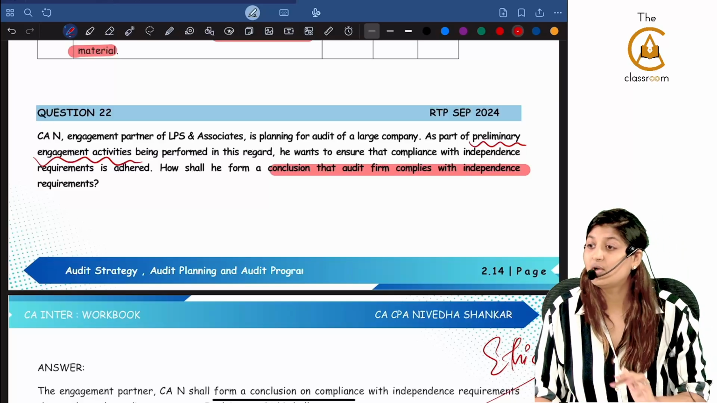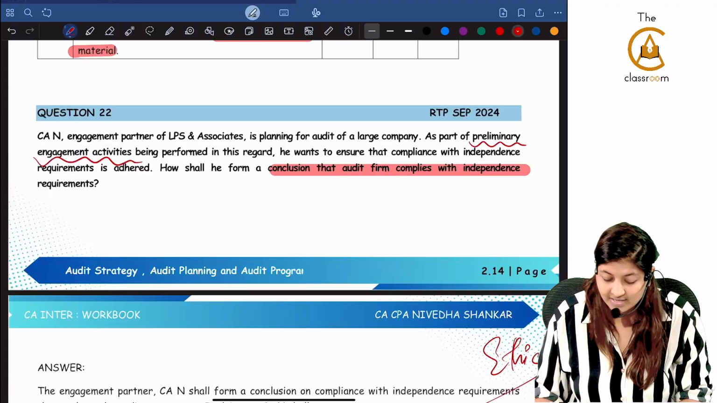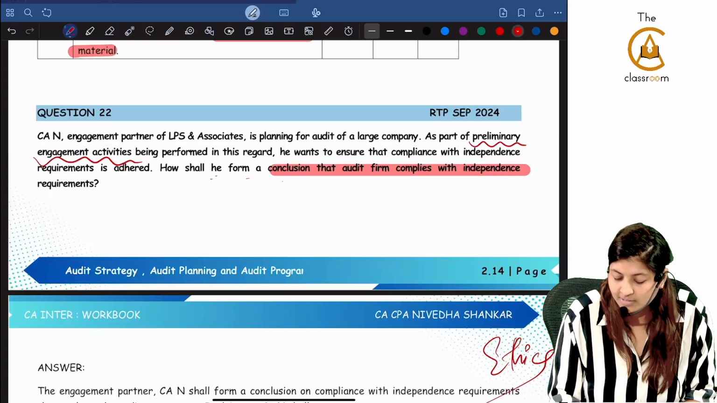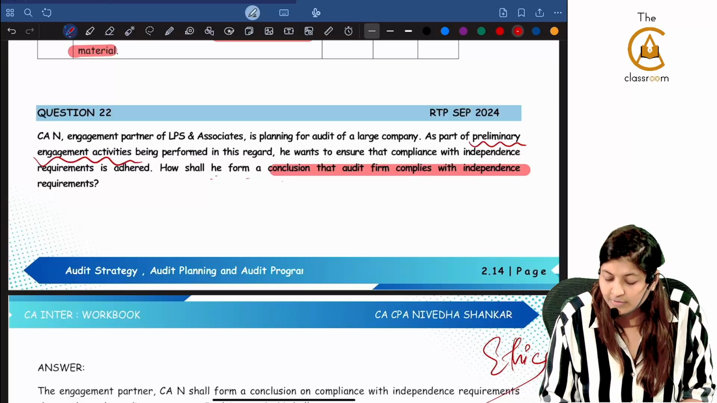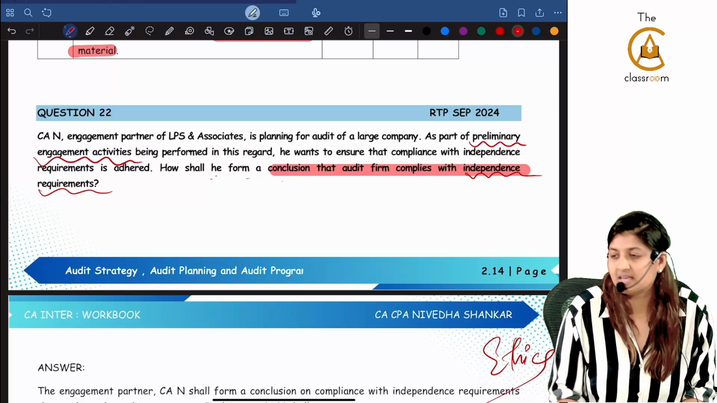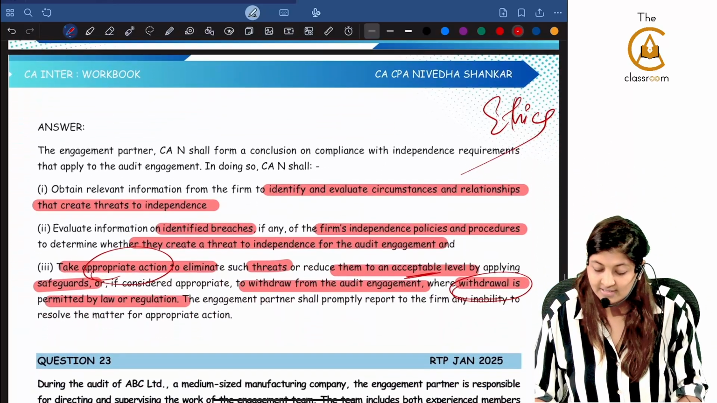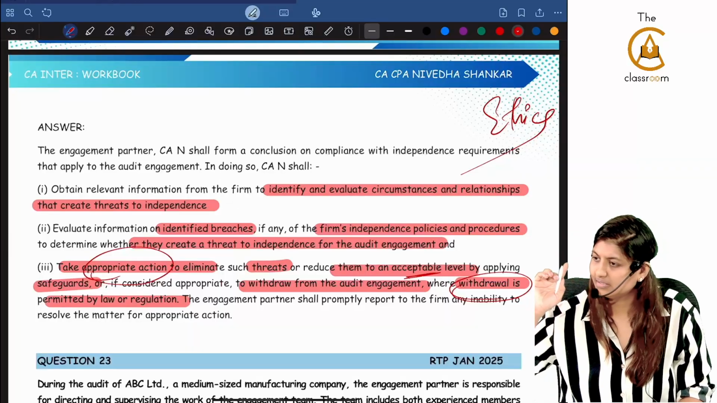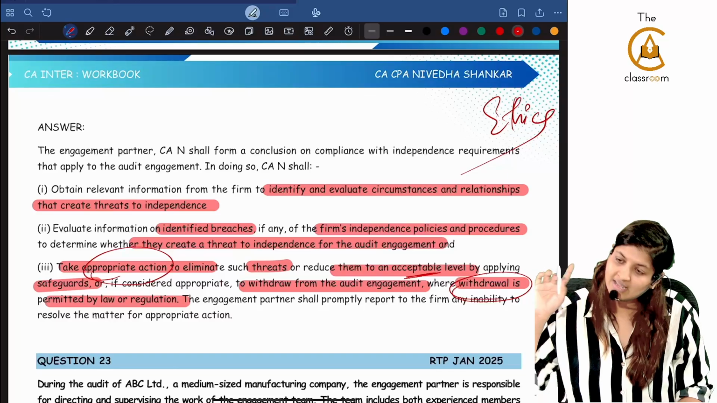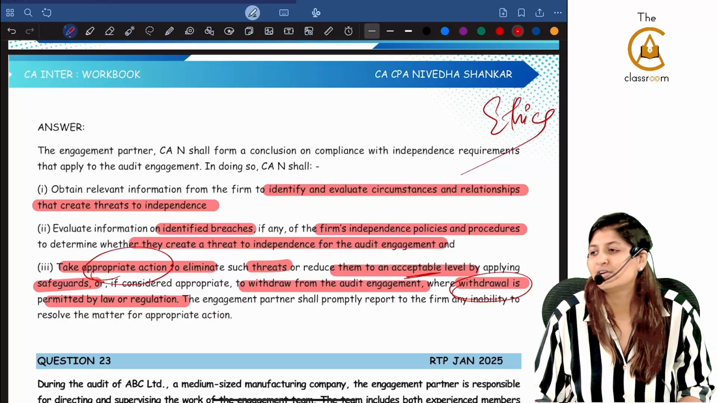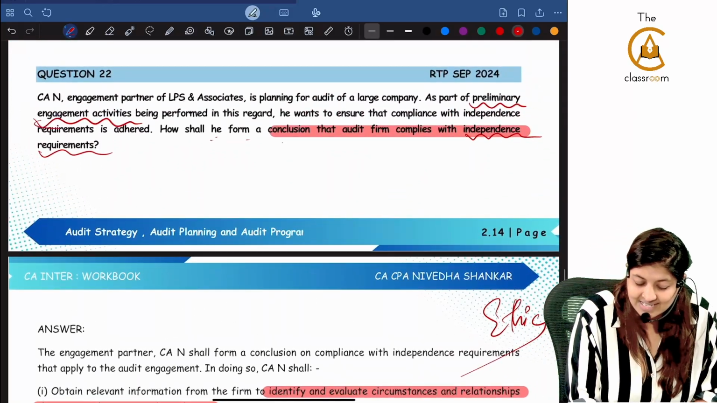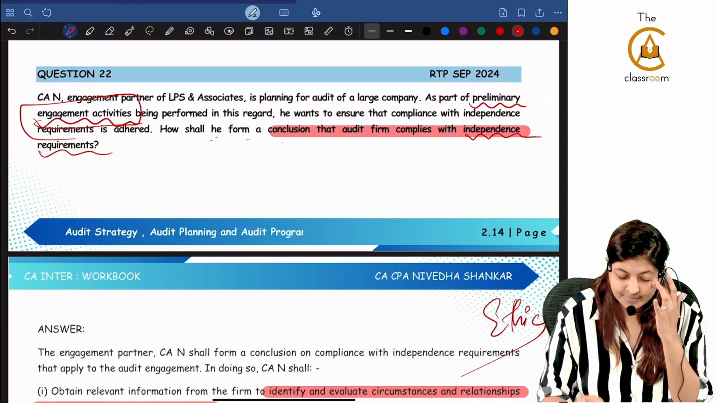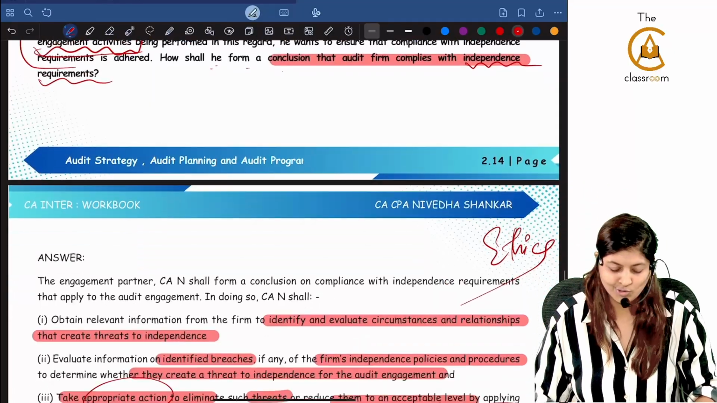So under that, what are they trying to say? Like that you will start thinking. But clearly they are asking how shall he form a conclusion that the audit firm complies with independence requirements. So automatically you will have to go to the ethics chapter. The same question we saw there. That time you knew it was an ethics chapter, so it was not a problem. Here you are thinking it is SA 300 because preliminary engagement activities is given. Purposely I gave this question here also.